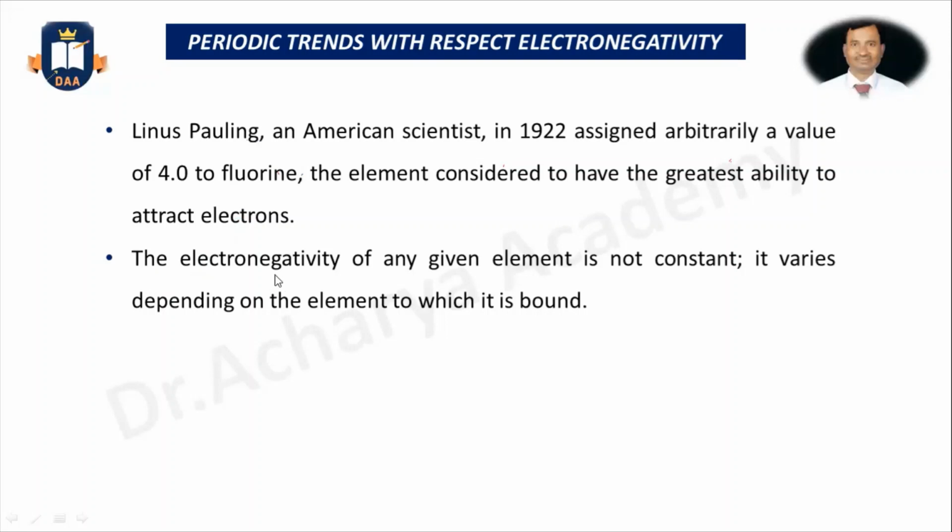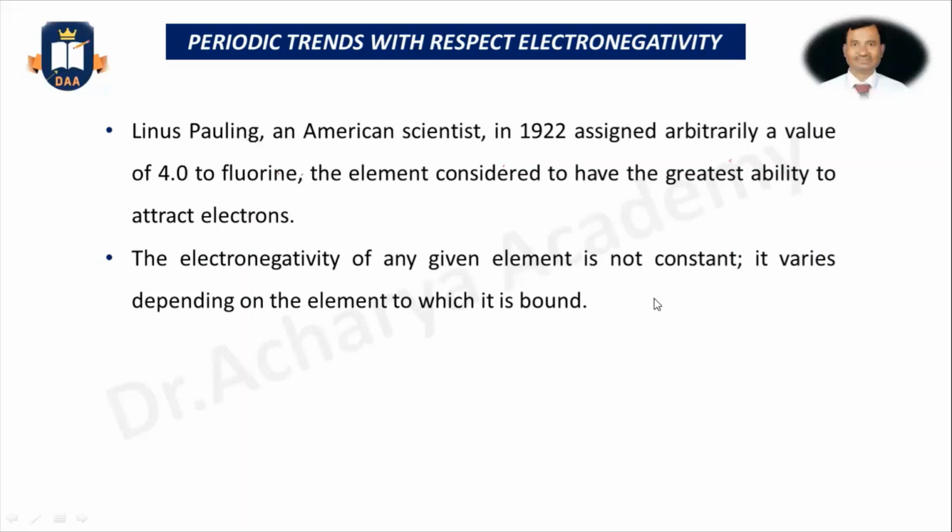The electronegativity of any given element is not constant, because, as I already told, we have to measure how the electron is attracted towards the atom of the particular element in a compound.